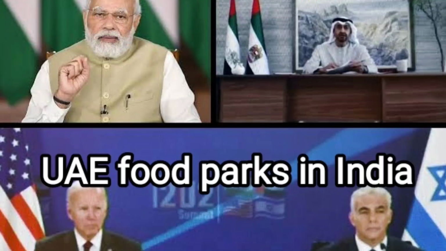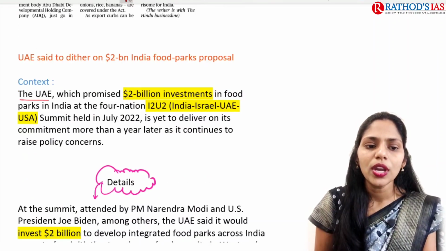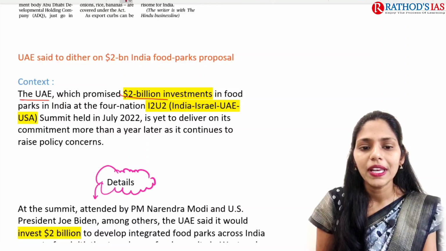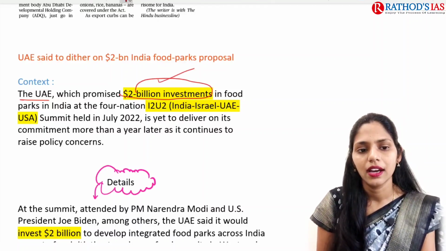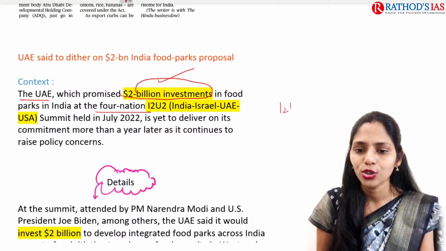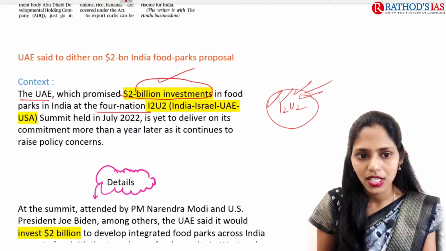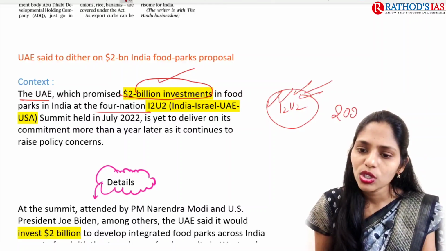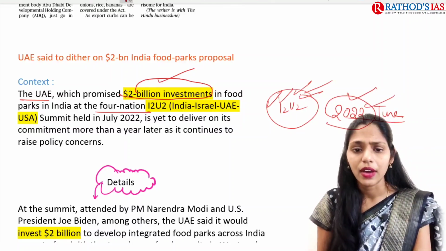So this topic is most important from your international relations and even from your economy point of view. If you see the context, it says that the UAE promised $2 billion investment in food parks in India at the 4-nation meet, that is I2U2. I2U2 includes India, Israel, UAE and USA. This summit was held in 2022 June, and it is more than 1 year now.